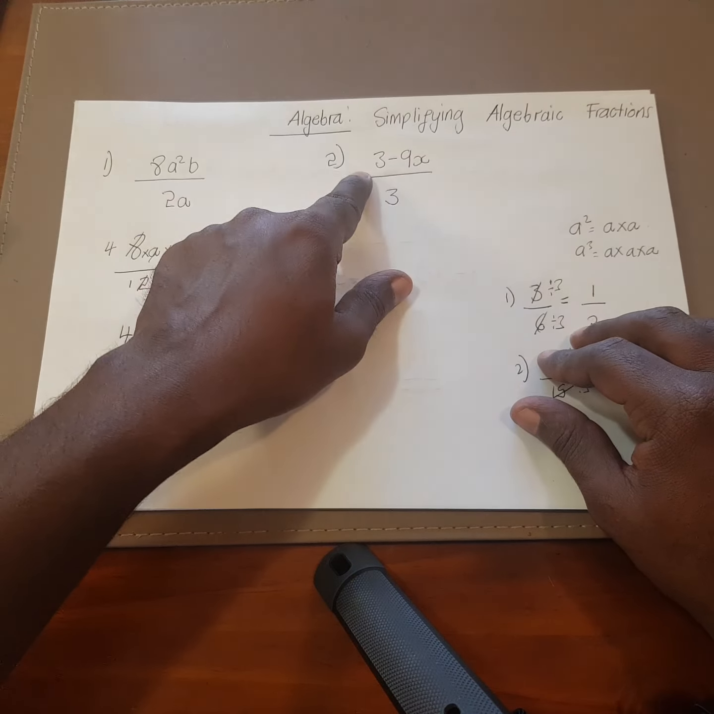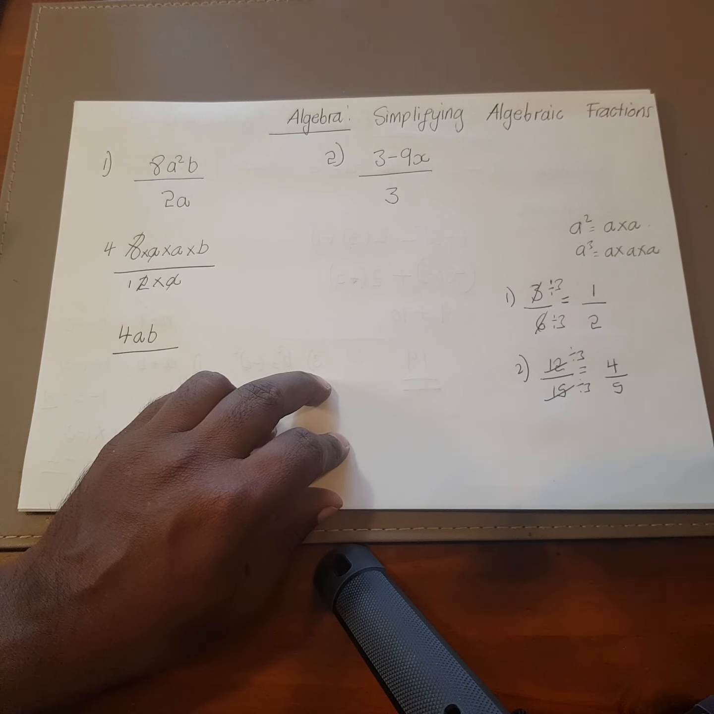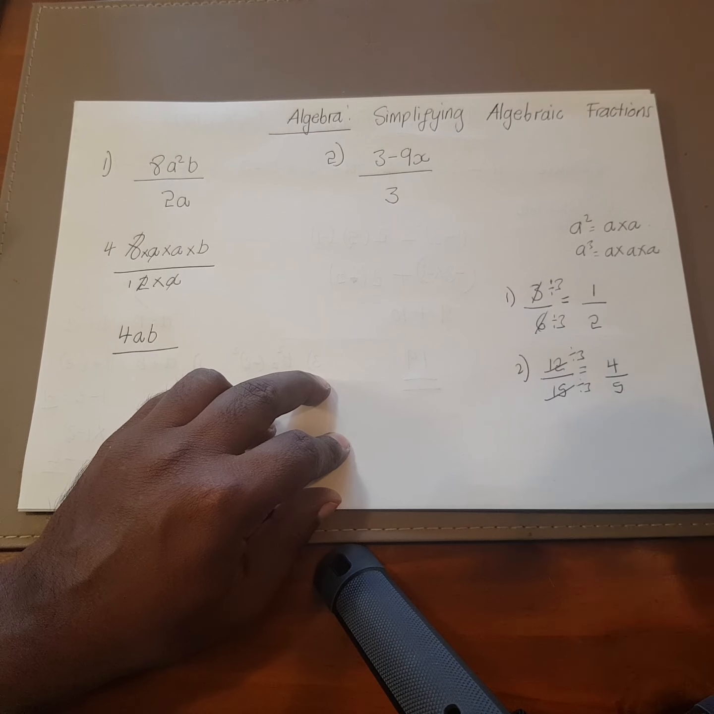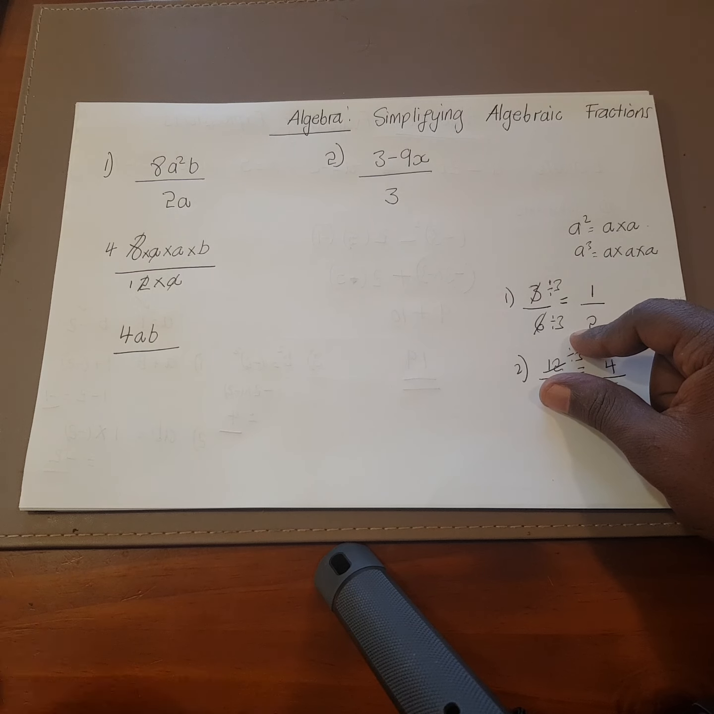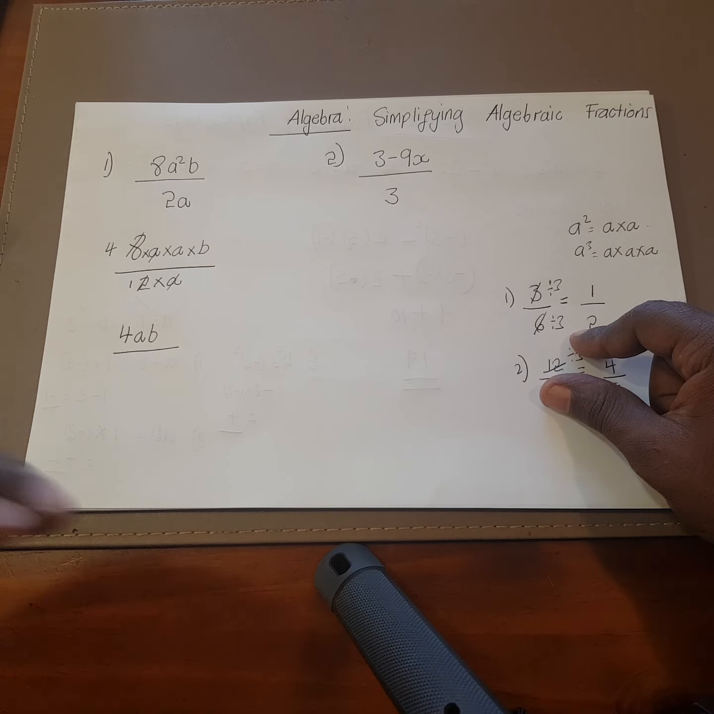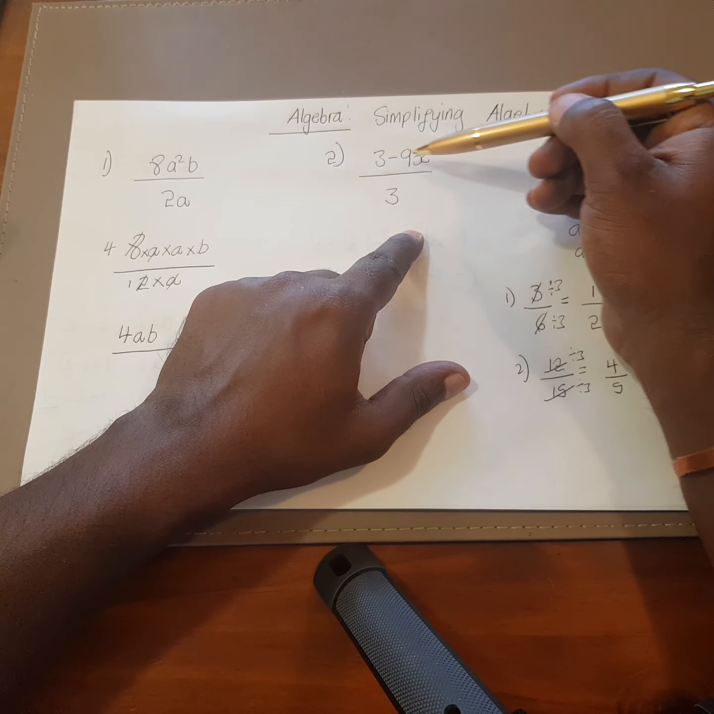All right, we've got (3 minus 9x) divided by 3. You will notice that when you're doing simple questions like this, you will need an extra step, and that extra step requires prior knowledge. So if you look at this step here, before we even go any further and decide to divide like that, we need to factorize this one here.